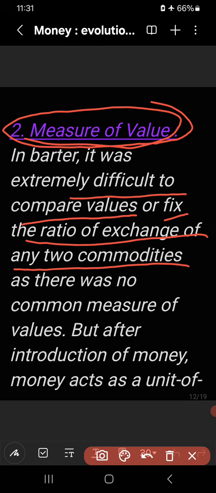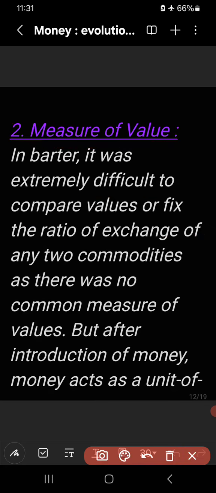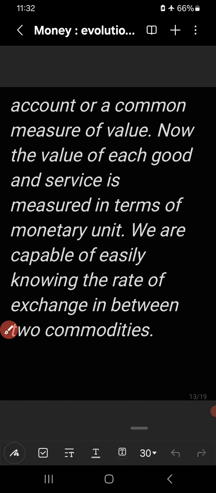But after the introduction of money, money acts as a unit of account or common measure of value. Now the value of each good and service is measured in terms of the monetary unit.